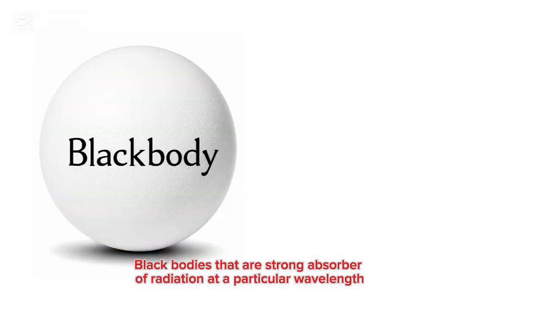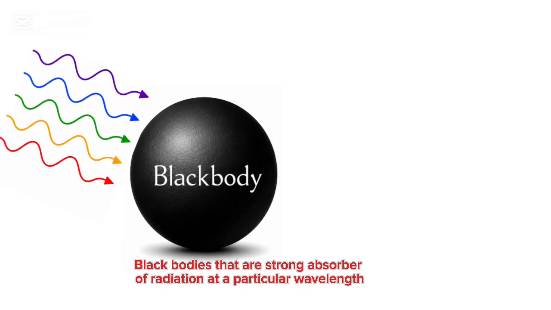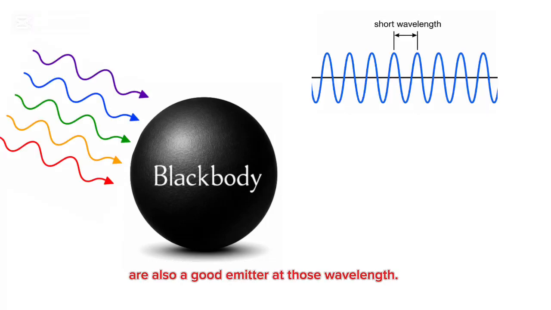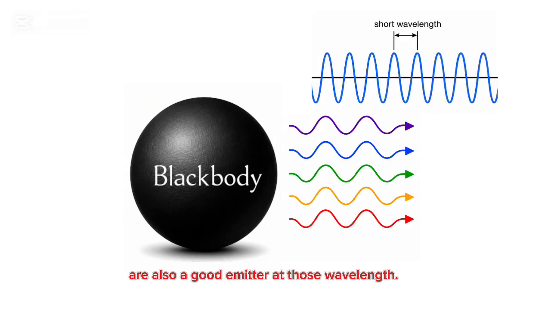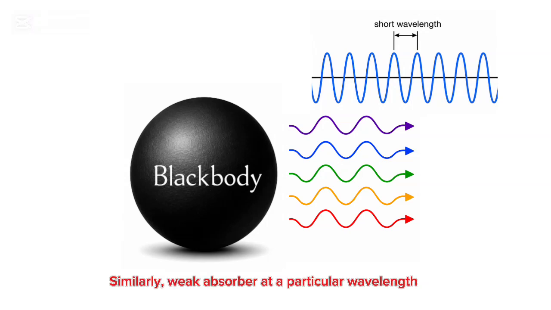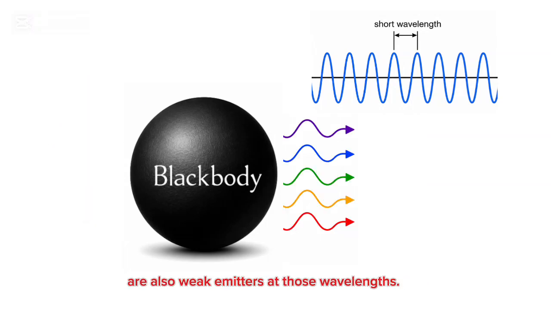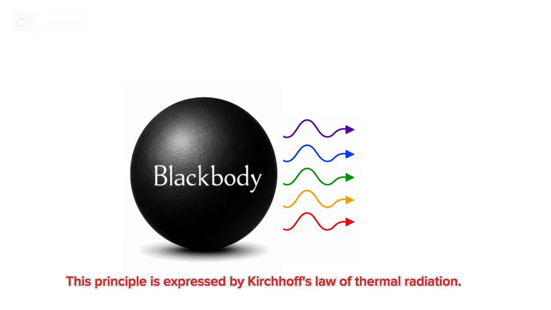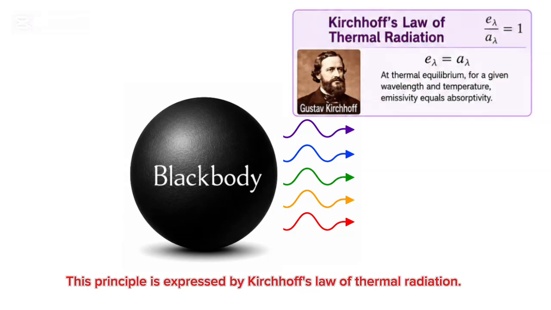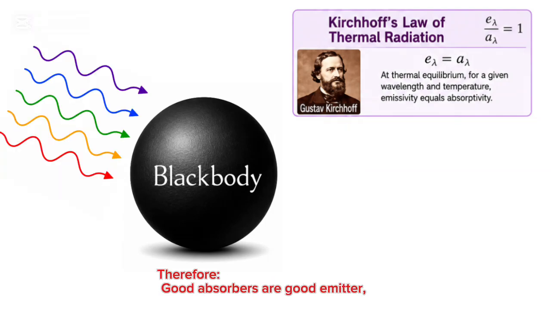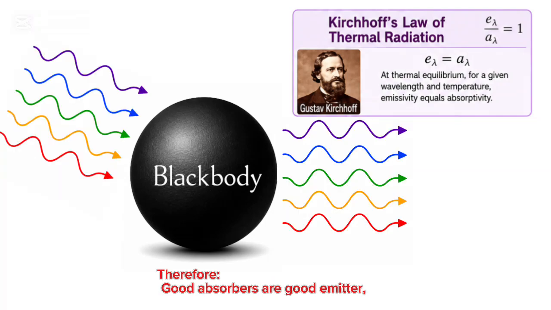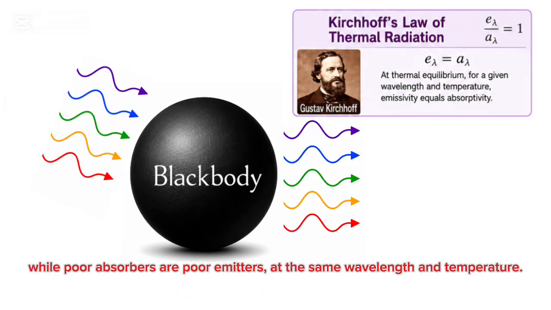to have. Bodies that are strong absorbers at a particular wavelength are also strong emitters at those wavelengths. Similarly, weak absorbers at a particular wavelength are also weak emitters at those wavelengths. This principle is expressed by Kirchhoff's law of thermal radiation. Therefore, good absorbers are good emitters, while poor absorbers are poor emitters at the same wavelength and temperature.